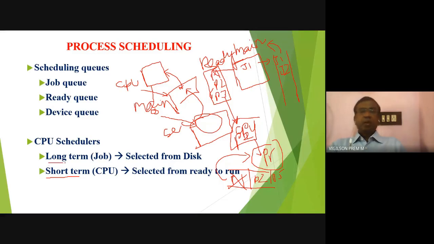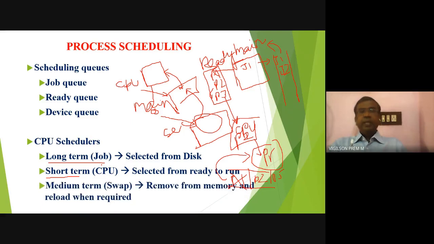That is referred to as long term. So short term is a less time-consuming process, and long term is a more time-consuming process. That's all. The time taken by the CPU to execute the job differentiates long term and short term. If you have a process that takes 3 or 4 hours to complete, that is referred to as the long-term scheduler. If you have a process that requires only 2 or 3 seconds to complete, that is referred to as the short-term scheduler. That's all.